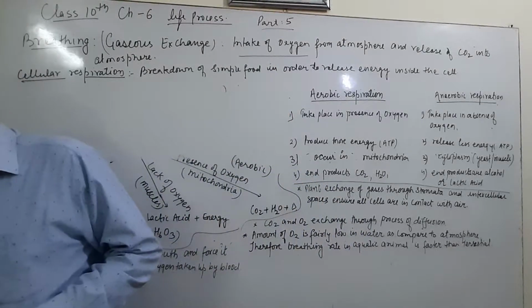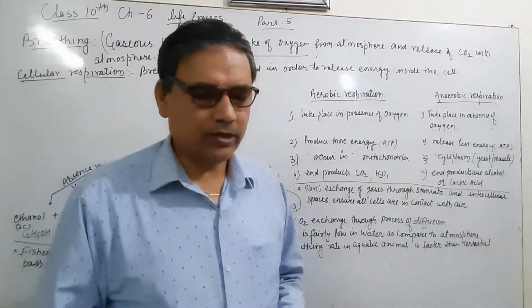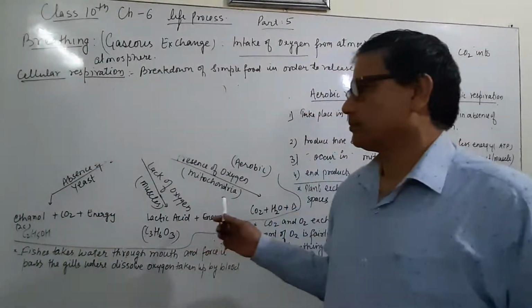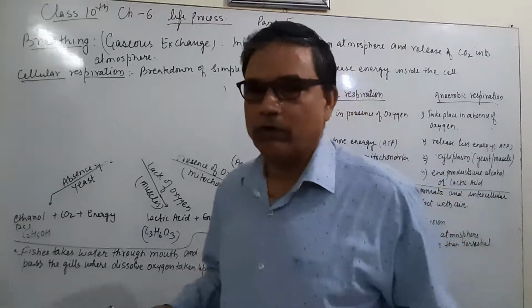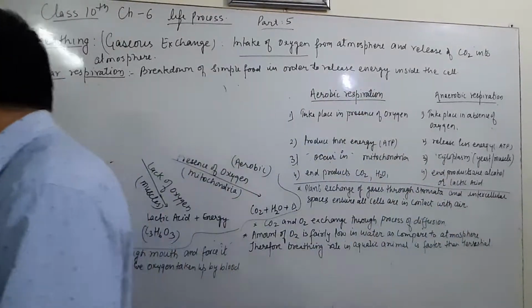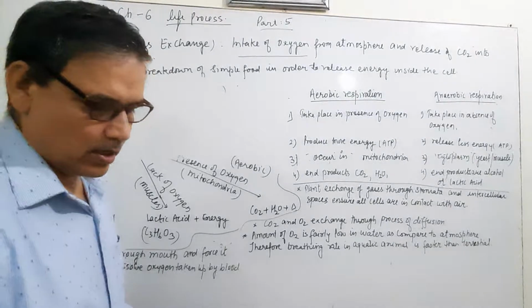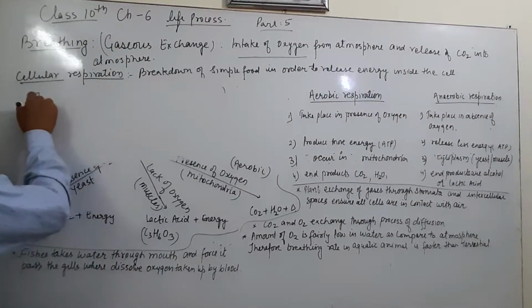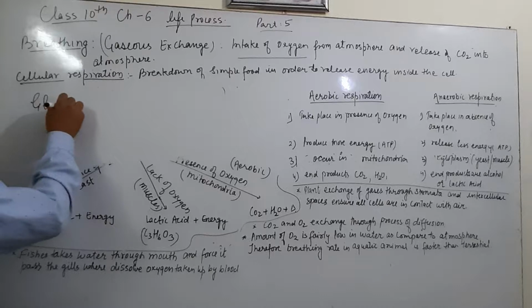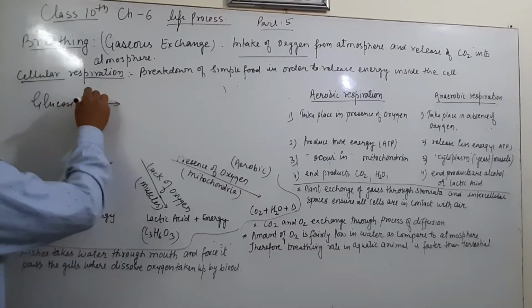This is respiration. Therefore, we have to revise properly how we have to write the equation in aerobic and anaerobic. First is glucose. We can write glucose, which will break down in cytoplasm.